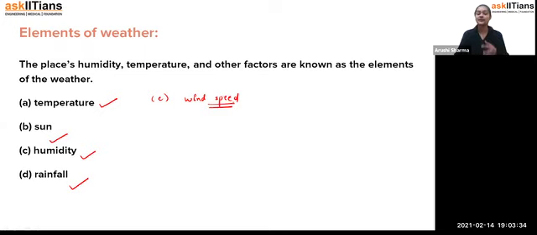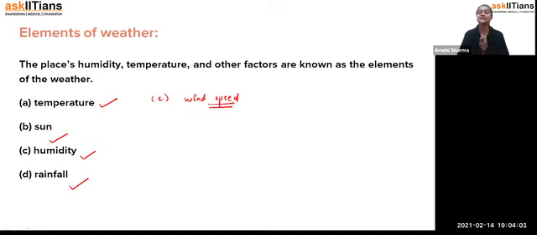Exactly, student. So weather forecasting, like the meteorological department, has to provide all of this information in advance, that today there is a chance that the wind speed could be very high and there will be a chance of destruction, so that people will get alert and manage their things, or move from that place. We have many different places, and all of the places have their own weather and climate. So that's how it depends on that also.